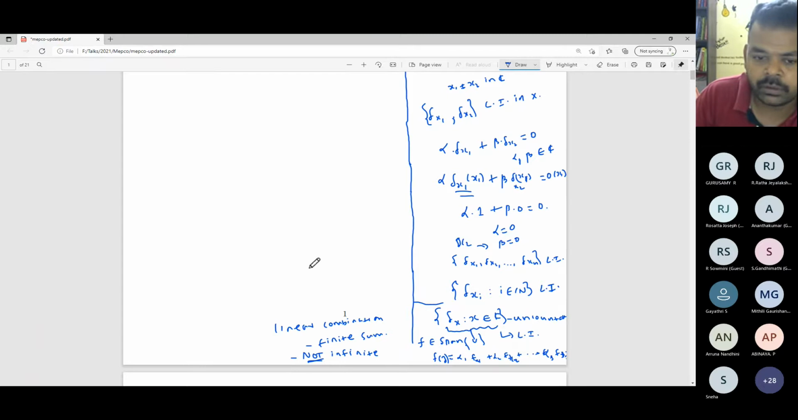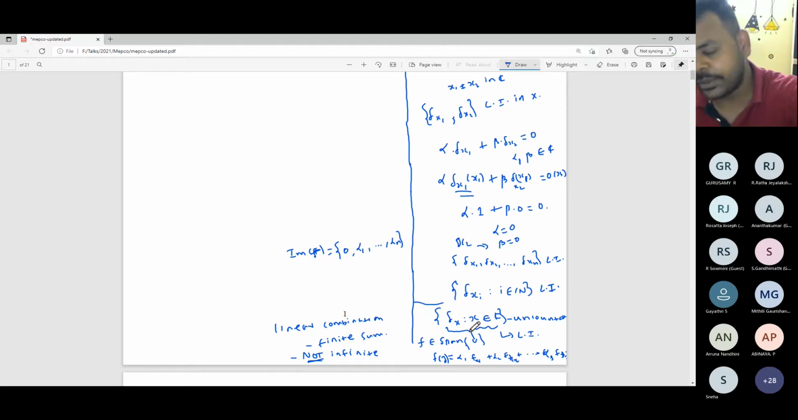So the possible images for your function f are 0, alpha 1 to alpha n. That means if your function can be written as a linear combination of these uncountably many delta functions, then it should have finite range.